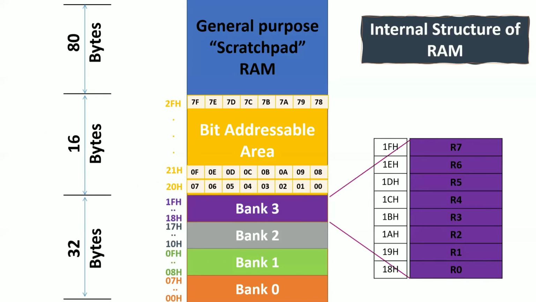In the bit addressable area, you store some individual information. In registers, you store some temporary data. In RAM also, you can store some temporary data if you don't want to store it in registers or the bit addressable area. So you can use the general purpose RAM for data. This is about the internal structure of your RAM.